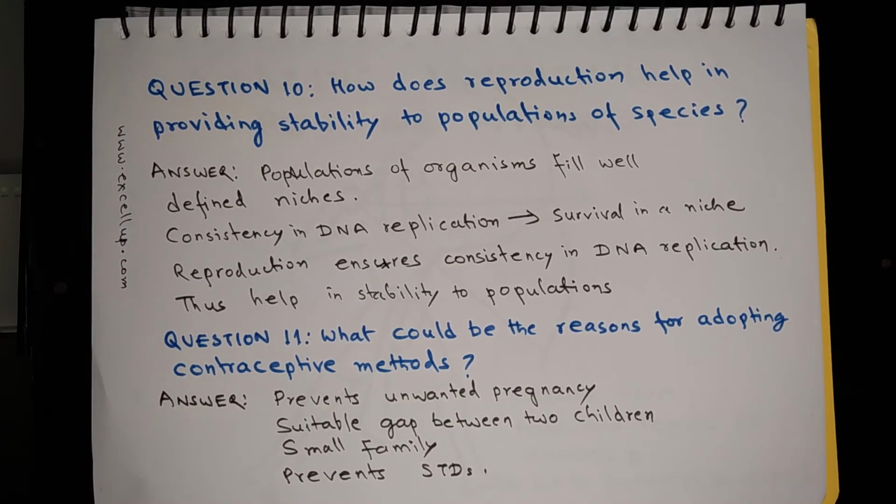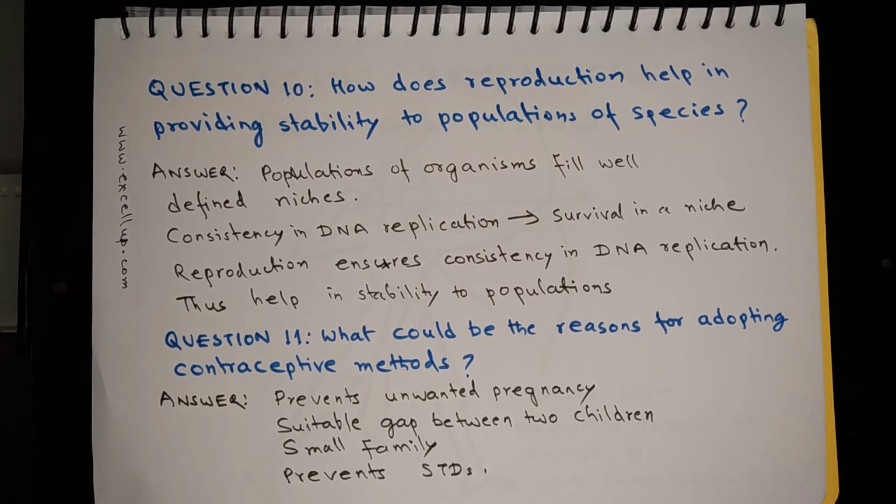Question 10. How does reproduction help in providing stability to the population of species? So what happens, populations of organisms fill well defined niches. Let us try to understand what is the meaning of this niche. So you can take the example of camels. Camels are adapted to survive in hot and harsh, dry climates.